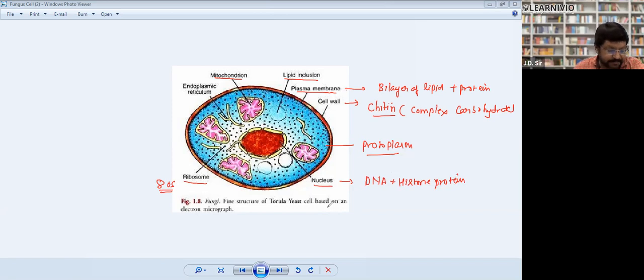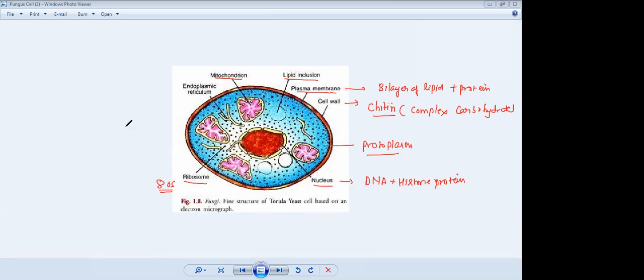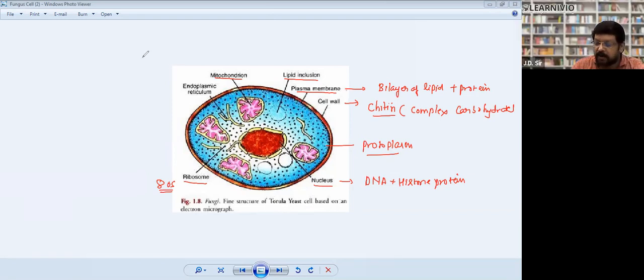Clear? Yes, sir. So put the heading: cellular structure of fungi.